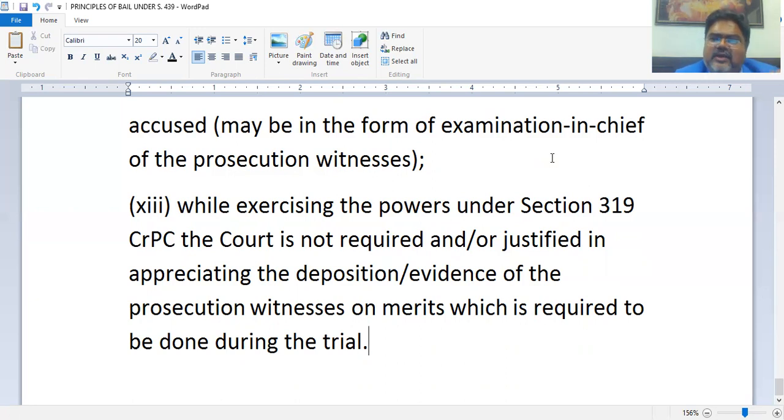Here, the court has stopped the trial for a while and is considering the application for exercise of the power of 319, where it has some evidences against persons who have not been charge sheeted, or even persons who have not been named in the FIR. So here it will only see the quantity and not the quality of evidence. The quality of evidence will be seen a little later. Let the person come and face the trial.